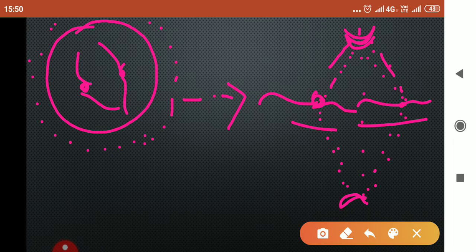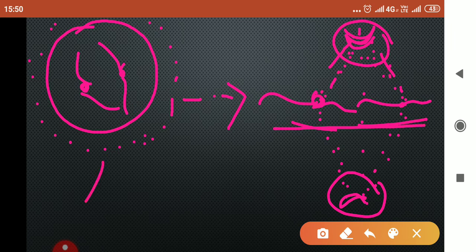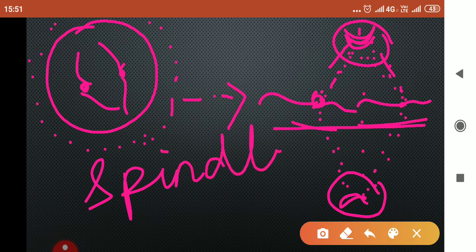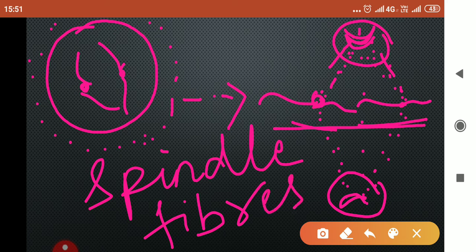So, children, I think now you have understood that the function of centriole or centrosome is to help during cell division, holding the chromosomes at the center with the help of the spindle fibers. So children, I'm going to draw it again.